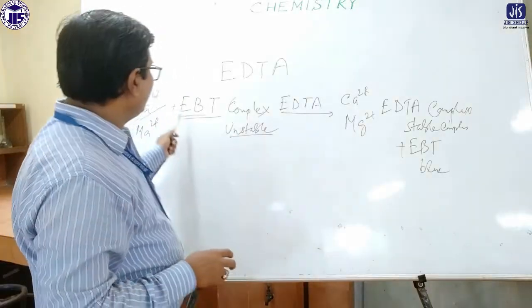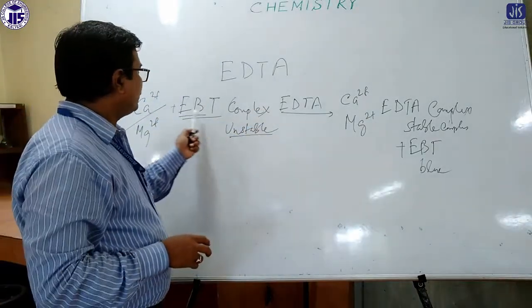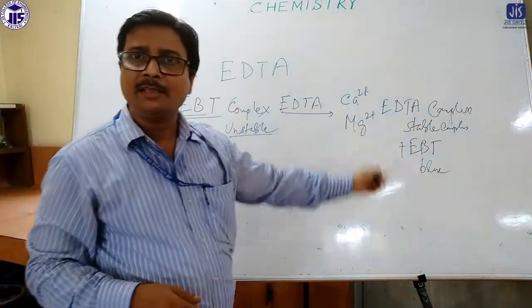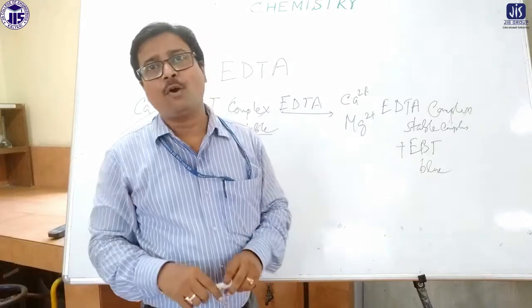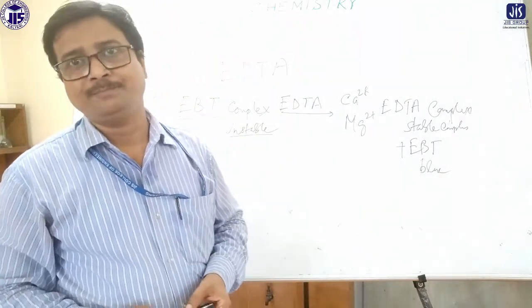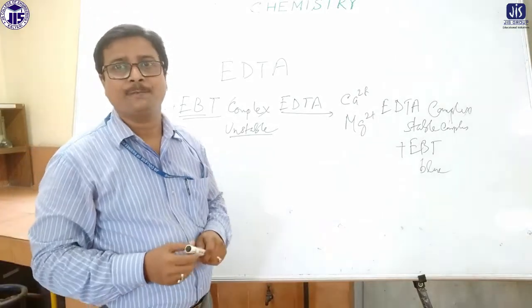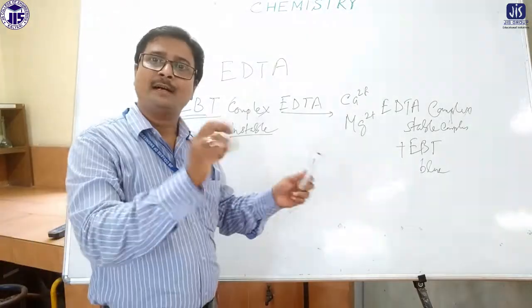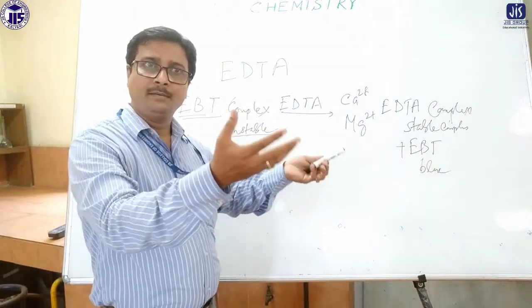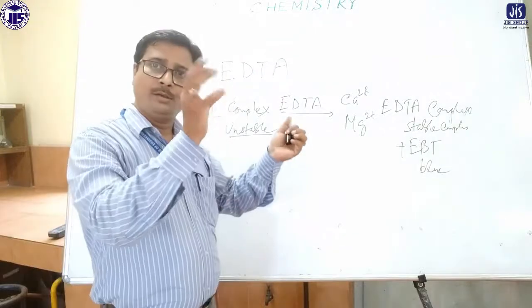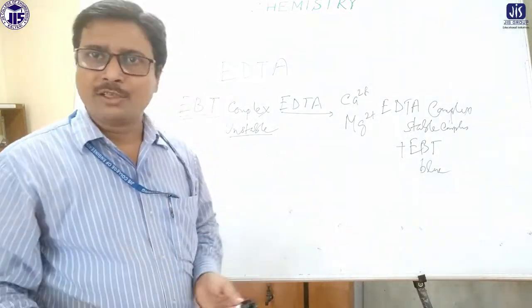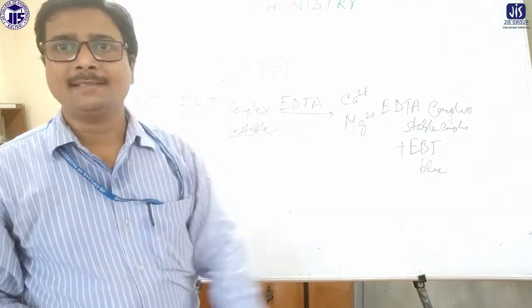Okay, now look, in this experiment, like the calcium EBT or magnesium EBT complex, so many complexes are formed. Thus it is also called complexometric titration. It is also called complexometric titration. So this is the first step. Okay. Now after doing that practical part, we have to note down the result in the table, and then if we do the calculation part, we can find out how much total hardness is there.